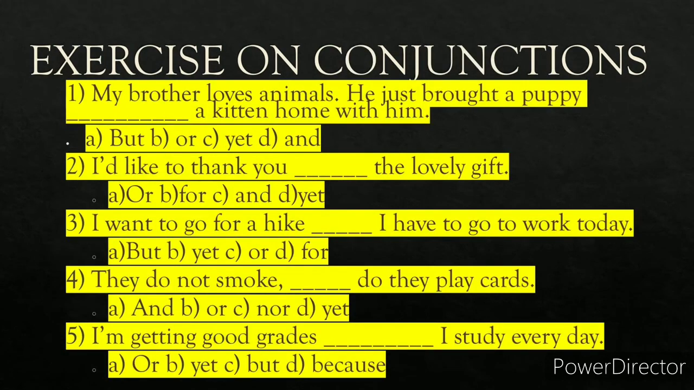And lastly, the exercise on conjunctions. You have to fill in the blanks with the correct conjunction. There are 5 of them. So write your answer in the comment box. I'll go through them and respond to them. My brother loves animals. He just brought a puppy dash, a kitten home with him. Second one, I would like to thank you dash, the lovely gift. I want to go for a hike dash, I have to go to work today. They do not smoke dash, do they play cards? I'm getting good grades dash, I study every day.